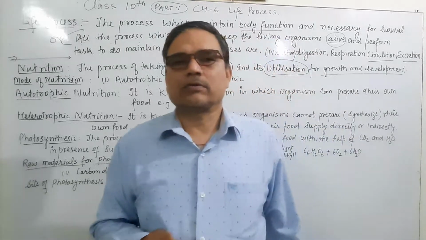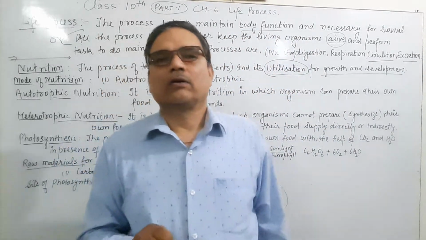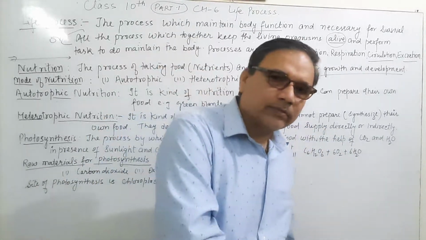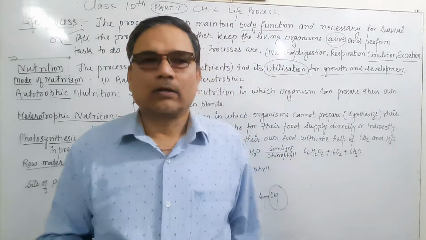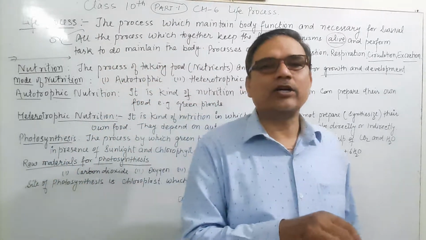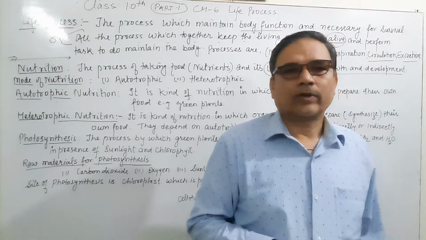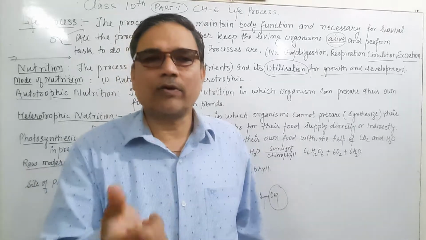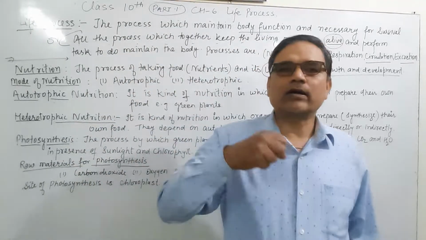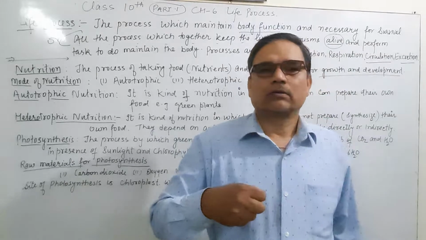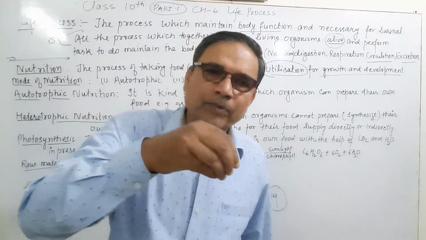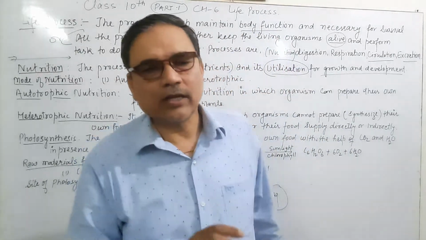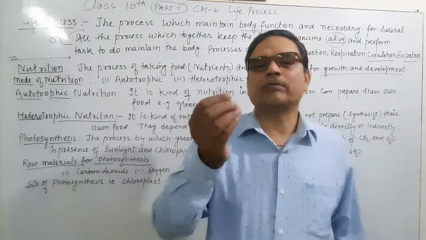And water is the second raw material. The plant generally obtains water from the earth, from the soil, in which the minerals are present in dissolved form. The water is absorbed by the root hair by the process of osmosis. You have done this in 9th class. They absorb water from the soil by osmosis, which contains minerals and nutrients also. And the third is sunlight, which means sun energy obtained from the sun.